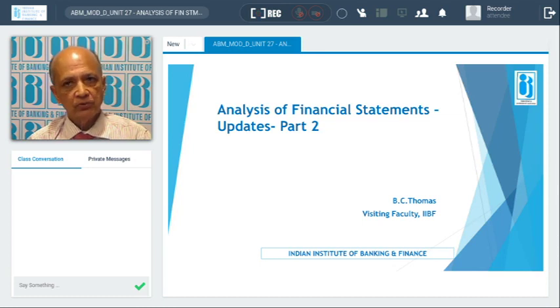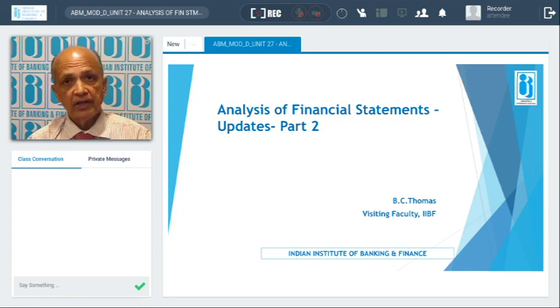Fund flow we just touched upon, saying that in case the borrower has not submitted the fund flow statement, we can prepare it based on the previous two years' balance sheets.